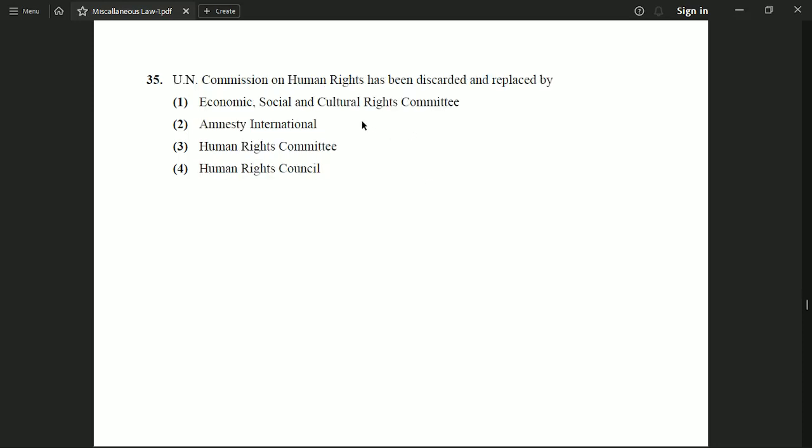Now the next question is, United Nations Commission on Human Rights has been discarded and replaced by option 1, Economic, Social and Cultural Rights Committee. Option 2, Amnesty International. Option 3, Human Rights Committee. Option 4, Human Rights Council. And the correct option is option 4, Human Rights Council.